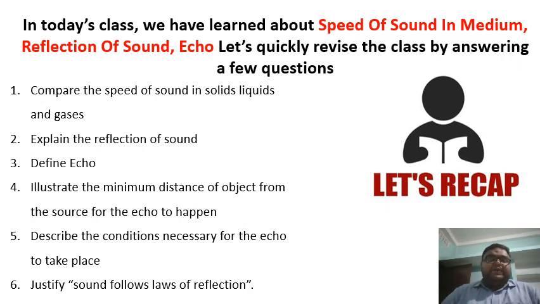Now, what are the conditions necessary for an echo to happen? First of all, there should be a source of the sound. There should be an obstacle. And the reflected rays and the incident rays should be in the same plane.